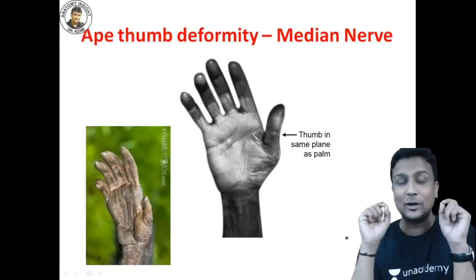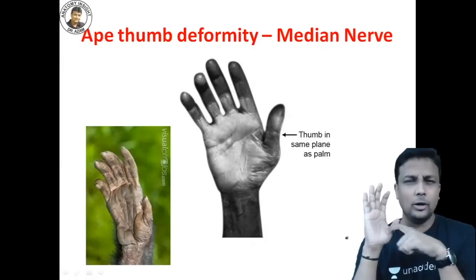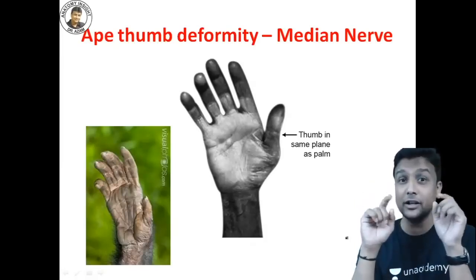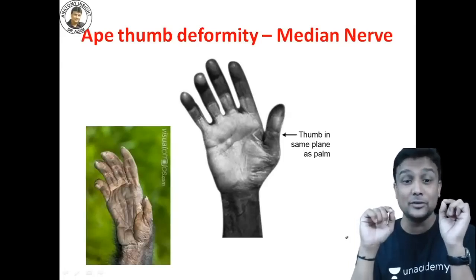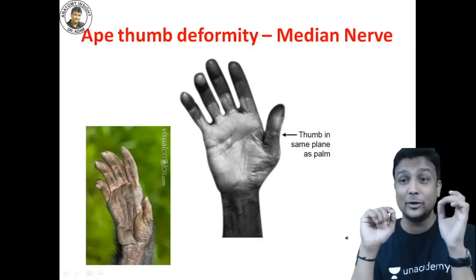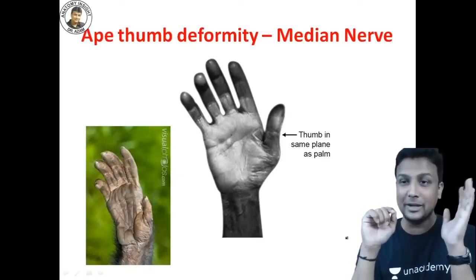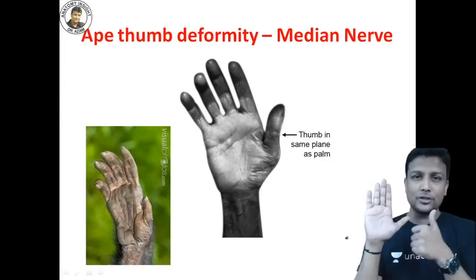I told you to remember. Except which muscle? If median nerve is gone, all these thenar muscles will be gone except which muscle? Adductor pollicis. Why? Because it will be supplied by which one? The ulnar nerve, guys. Understanding? Adductor pollicis. Why? Because it is supplied by ulnar nerve. Do you understand? So therefore, adductor pollicis is still working, and because of that, what will happen?